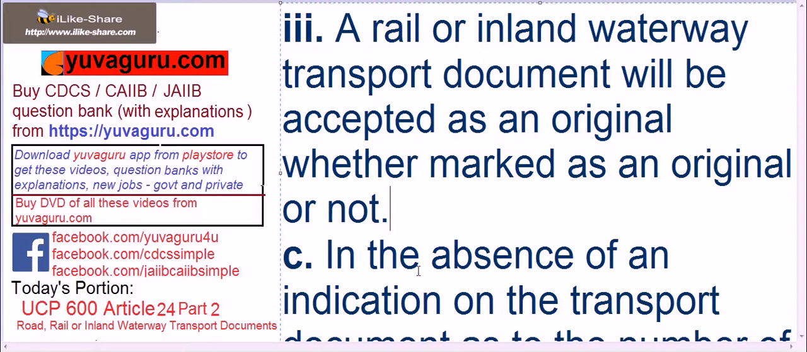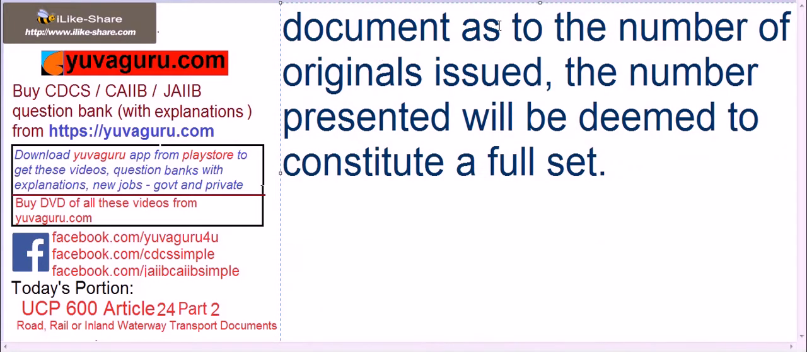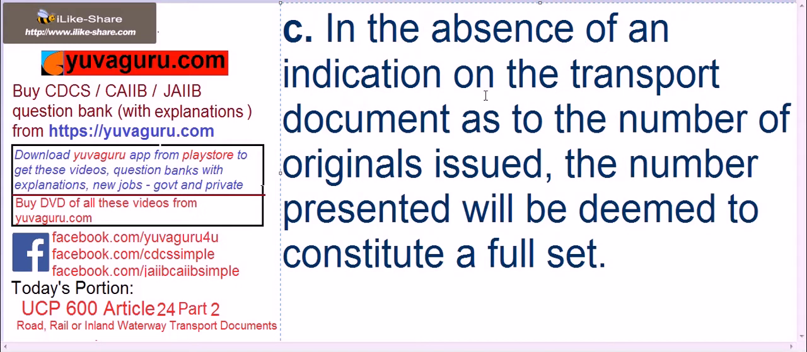Next, in absence of any indication on the transport document as to the number of originals issued, the number presented will be deemed to constitute a full set. It means if it is not written on the transport document as to how many originals have been issued, the number of originals which the beneficiary presents will be taken by the grantor as the only originals issued.